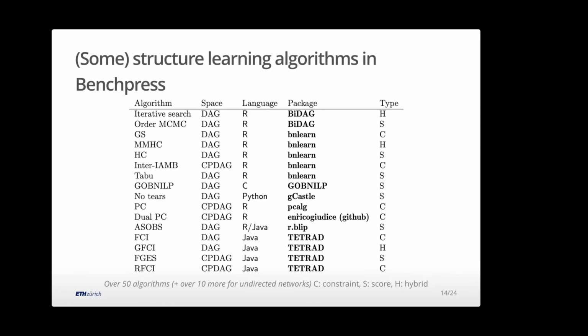This is the traditional PC algorithm from people in Zurich. Daniel knows them well, I guess. We had actually another version where if you change the order of independence tests, you can actually improve in terms of speed and performance. This is a PhD student of Juicy who just finished a couple of weeks ago. This is another score-based thing here. This is another package in Java here, which does, along with some sort of search, a lot of independence testing type things, which also allow for some hidden variables in the background. And then this list goes on, but to give an idea of the variety of different algorithms that exist.